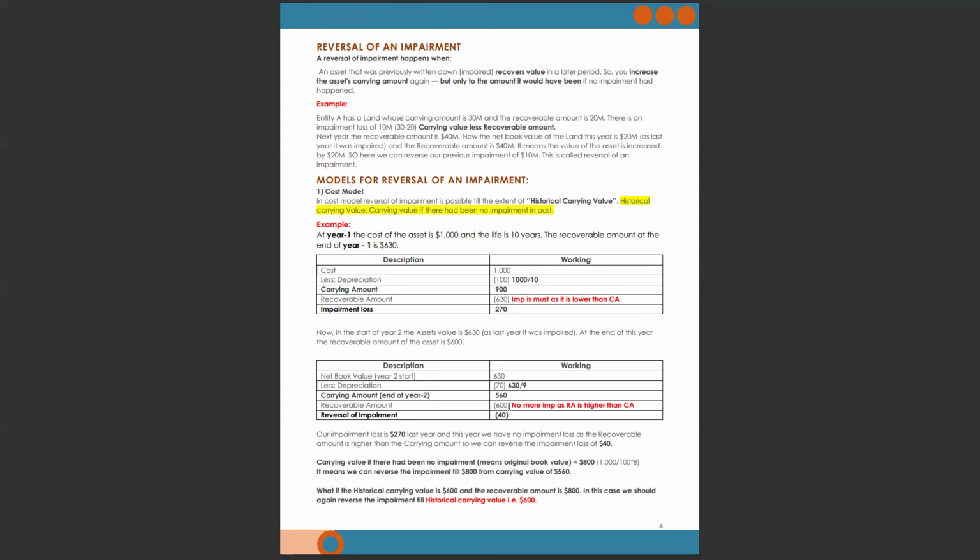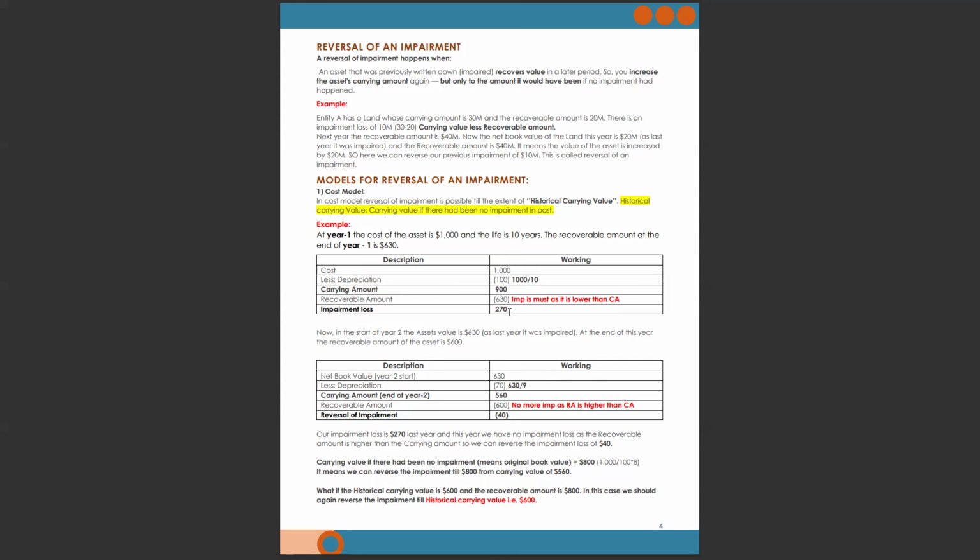So there is no impairment. Why? The recoverable amount is higher than the carrying amount. But there is a reversal of $40. Our impairment loss was 270 last year, and this year we have no impairment loss as the recoverable amount is higher than the carrying amount, so we can reverse 40 from the 270.